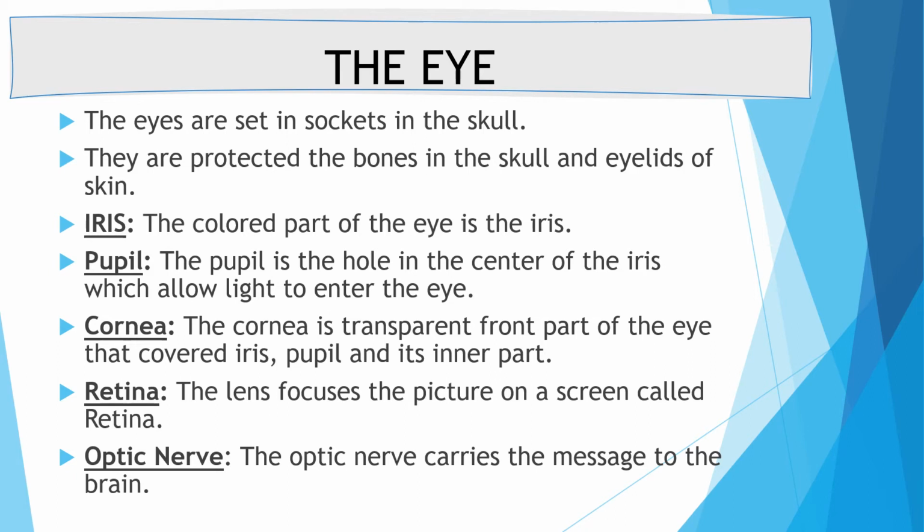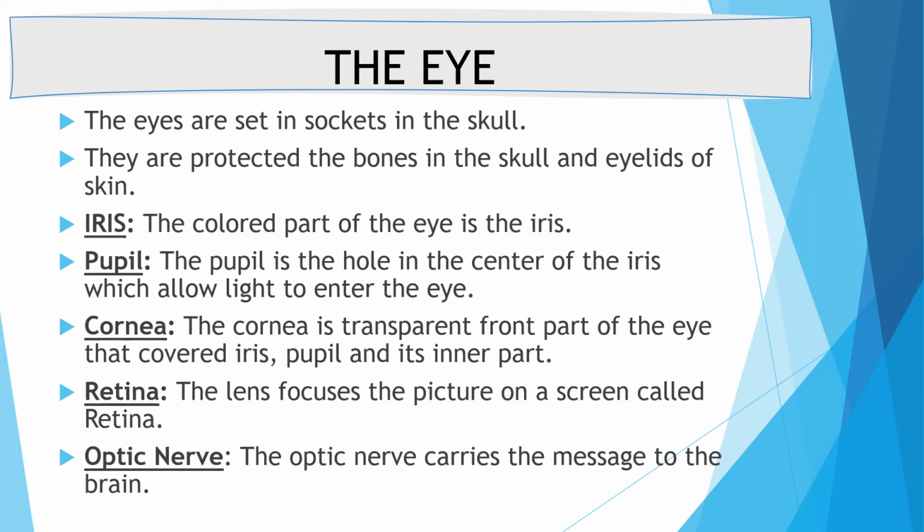When you see the eye, the colored part is called the iris. In this black part, you can see one hole in the center that is called the pupil, and the light enters the eye through this part. The cornea is the transparent front part of the eye. जो transparent part हमारी eye का नजर आता है वो cornea कहलाता है.